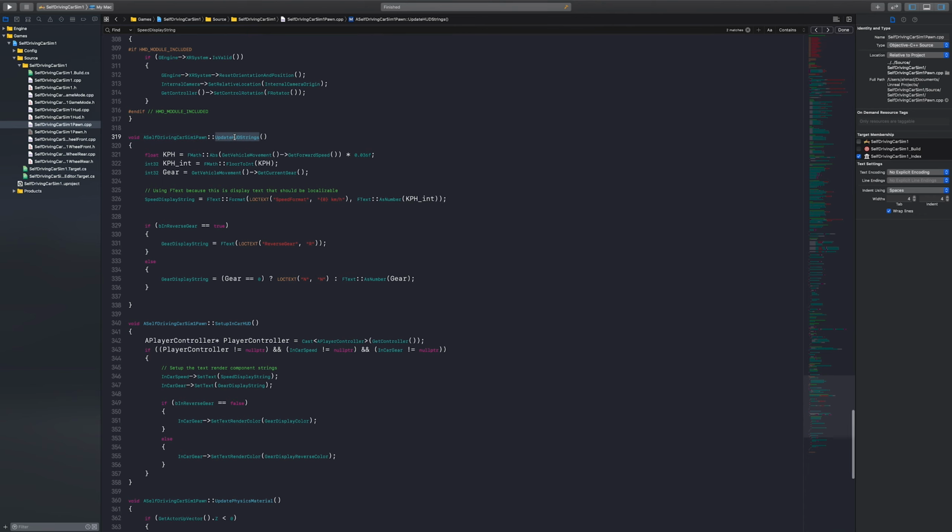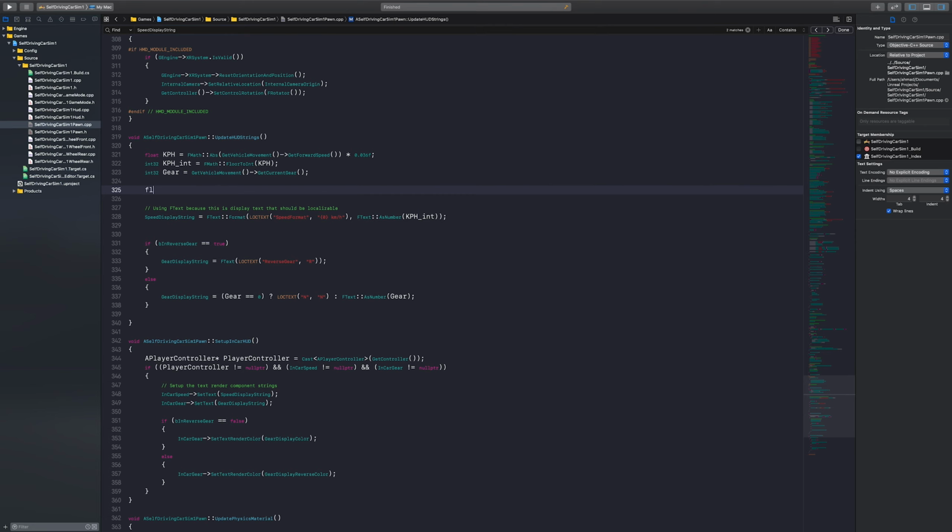This function is called update the HUD settings, and the first variable defined here is actually the speed, which is kilometer per hour. We can see that we get the movement of that vehicle, and we can get the forward speed of that vehicle, and this is our kilometer per hour. We have here just a transformation where we convert that kilometer per hour to an integer number, and this is the gear. What we need to define here now is our target speed.